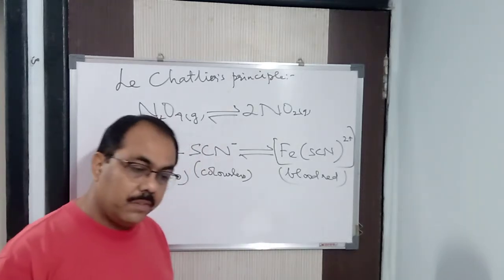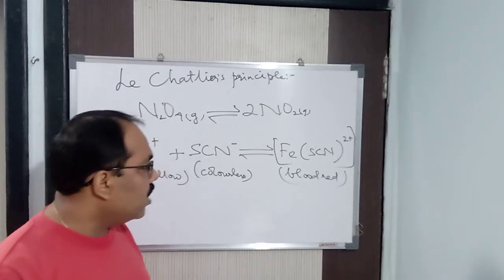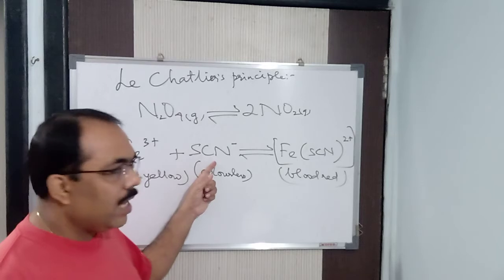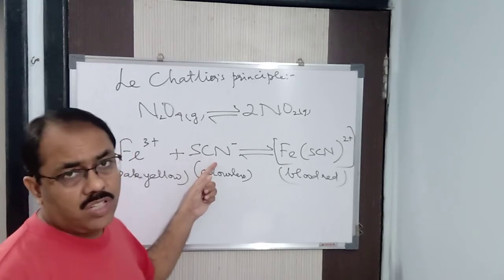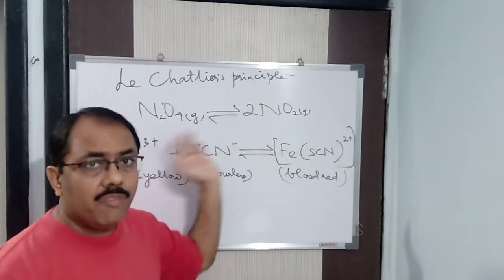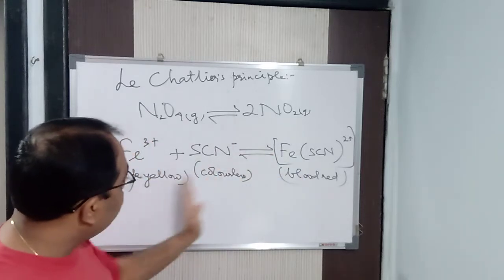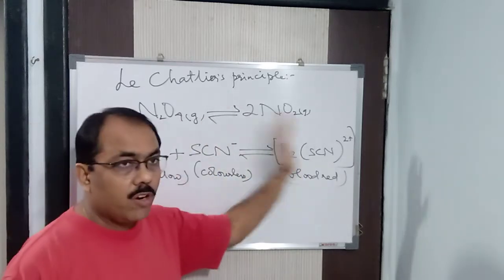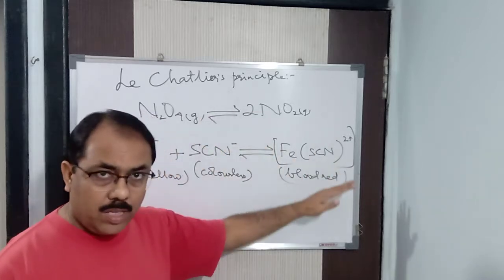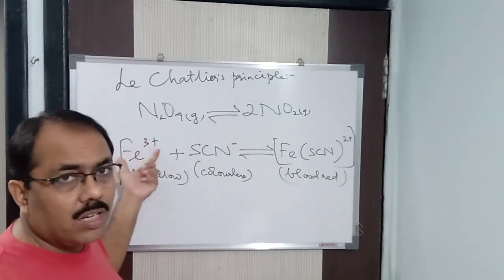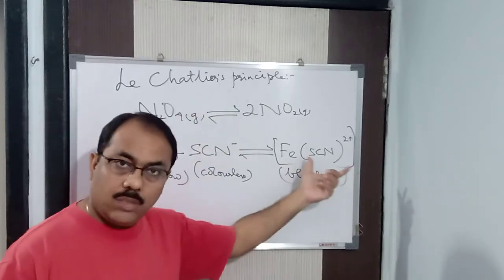Got it? Fine. Now, similarly if you are adding NaSCN, sodium sulfocyanide, the same thing will happen, the equilibrium is favored in forward direction. So you are increasing the concentration of the reactant, and the reaction is favored in forward direction because more of the product is being formed now. If you are adding more ferric chloride, so more of Fe3+ ion you are giving, so more of the product is being formed, definitely.